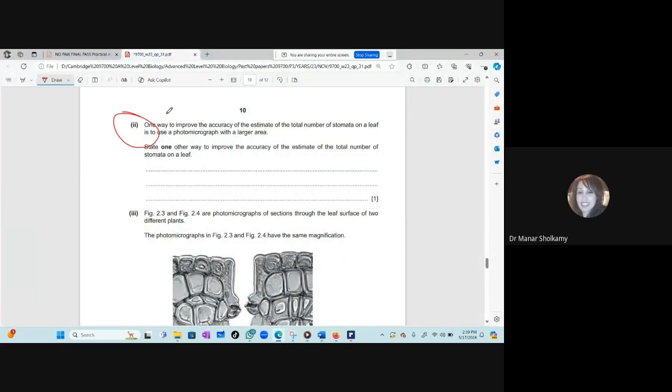What one way will you do to improve the accuracy of the estimate of the total number of stomata? What will you do to improve any investigation? Repeat and take average. Yes, you can repeat and take average, or you can choose another sample from another piece of leaf.